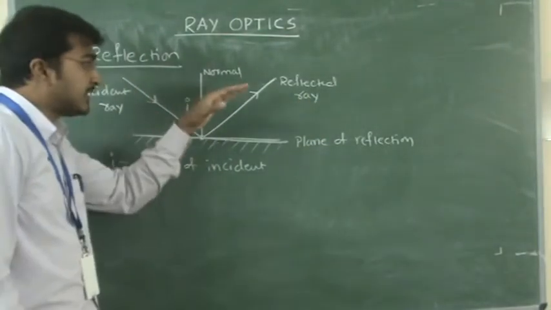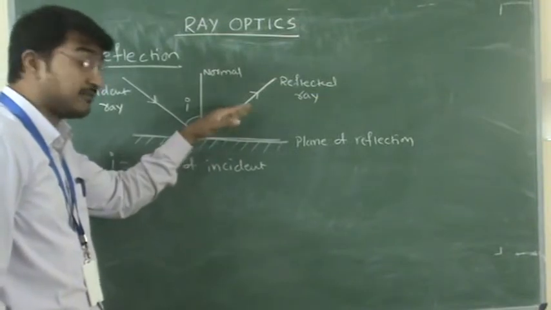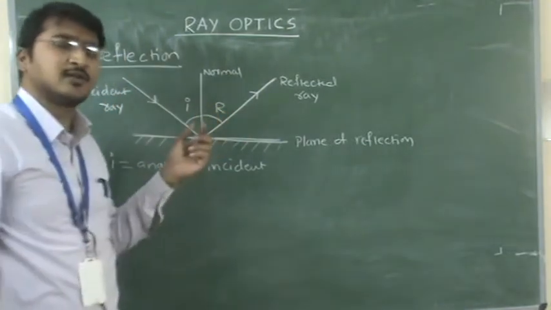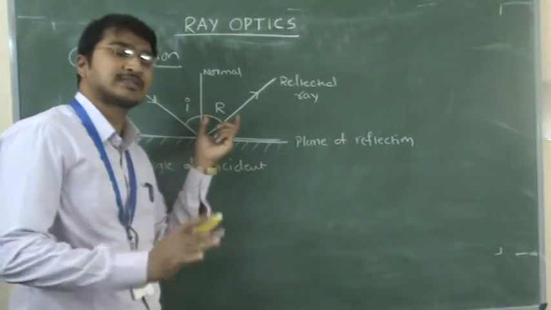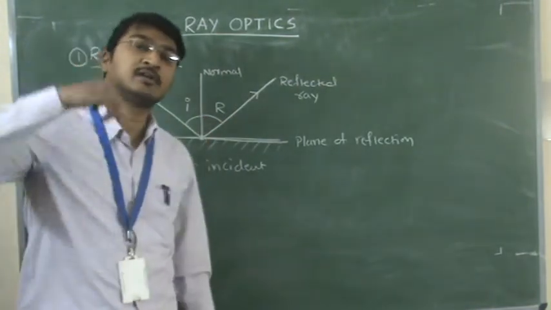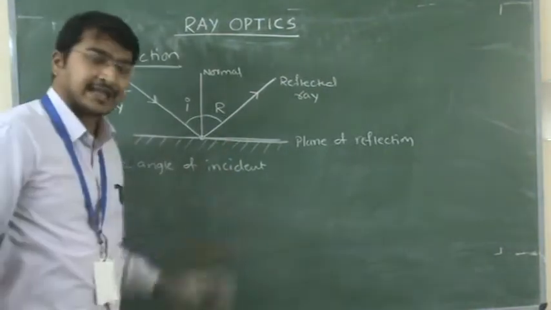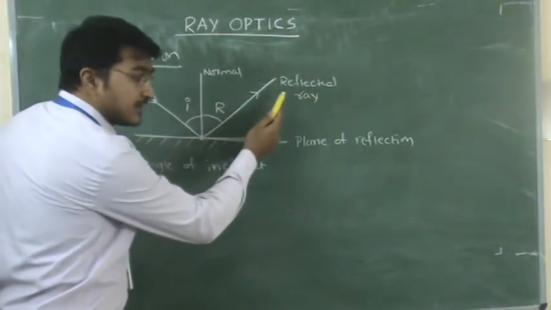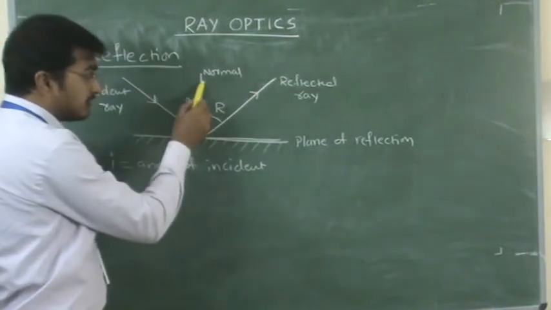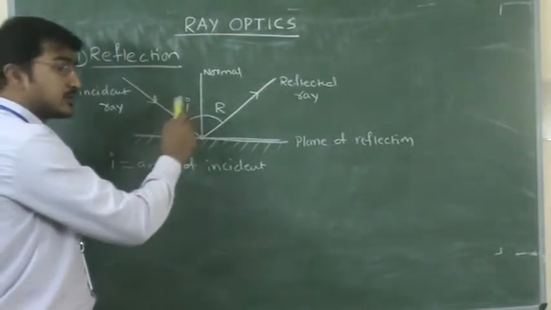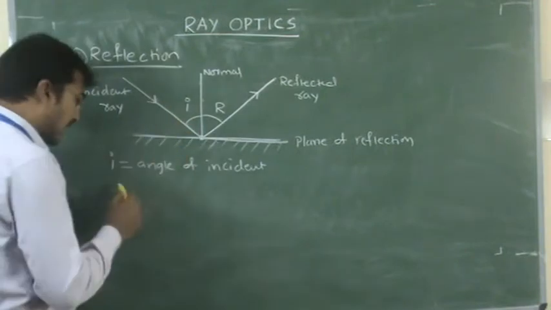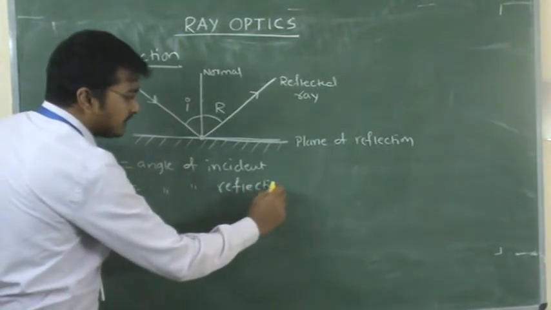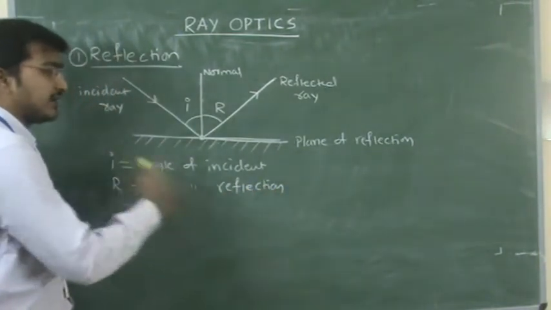The angle made by the reflected ray with the normal, we take as capital R. Sometimes we can use small r also, but it is better to use capital R, because small r we use for the refraction case. So capital R is the angle made by the reflected ray with respect to the normal. Remember, in both cases it is the angle with respect to the normal. This R we call the angle of reflection. Angle of incidence, angle of reflection.